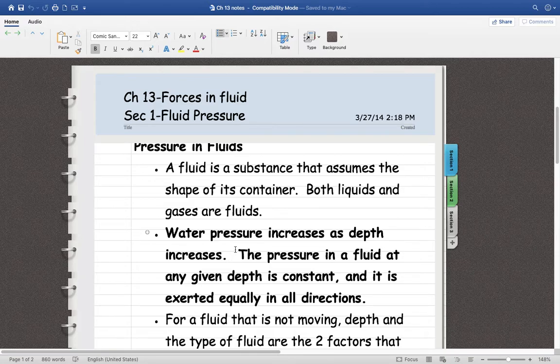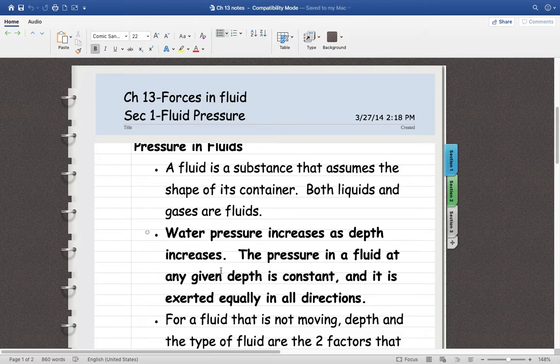The pressure in a fluid at any given depth is constant, and it is exerted equally in all directions. What this means is that if you go like a meter underwater, if you're in the ocean or a river or a pool, it doesn't matter what the size of the body of water is.